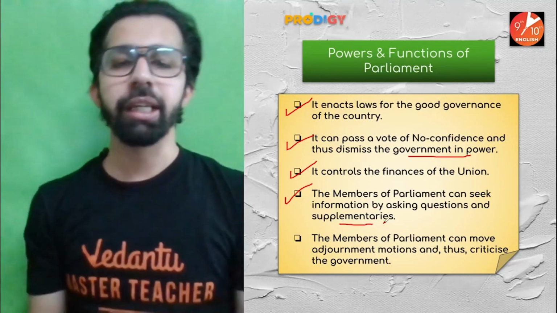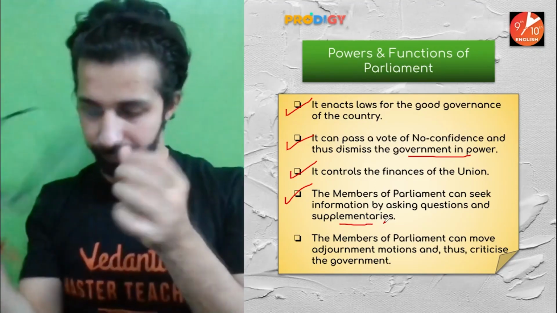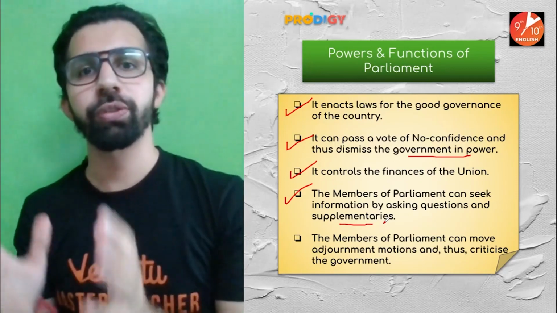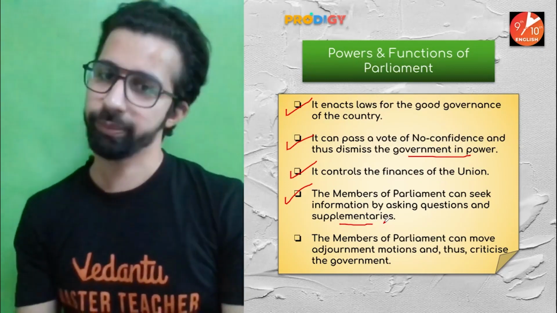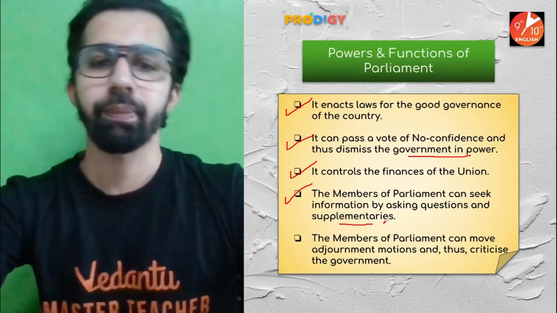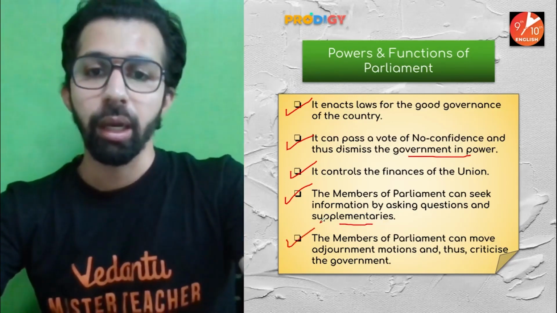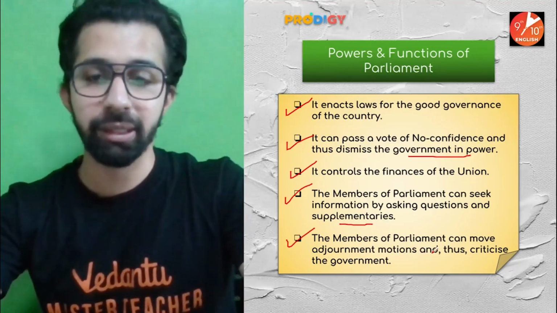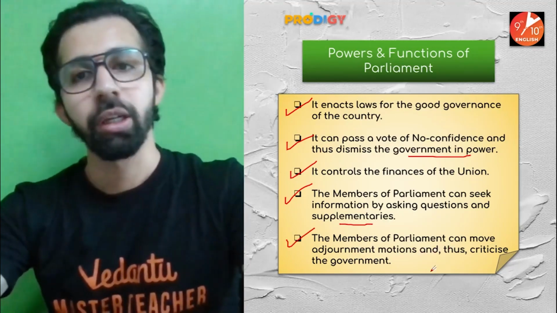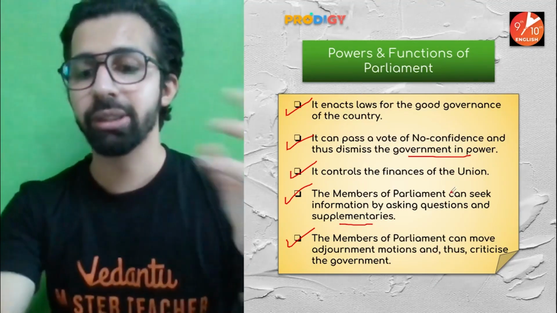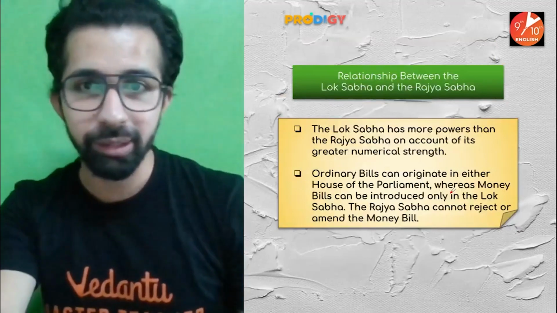Supplementaries means here the member of parliament can ask questions from the minister and from the government, and can also ask follow-up questions. A member of parliament can move adjournment motions and thus criticize the government. So these are the powers and functions of the parliament which we already discussed in detail in this particular session.